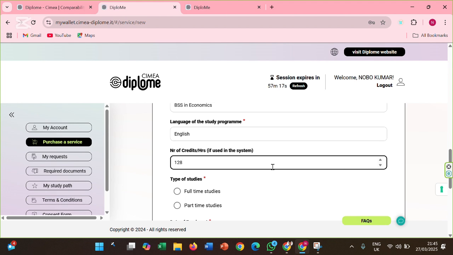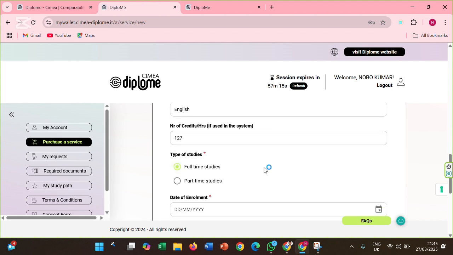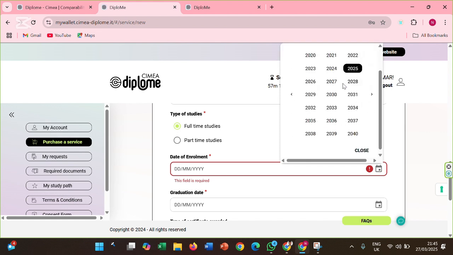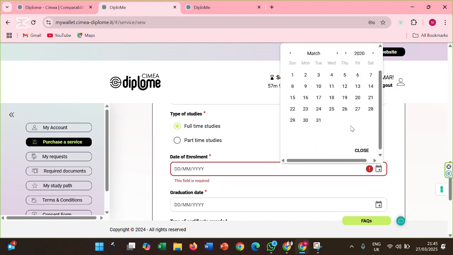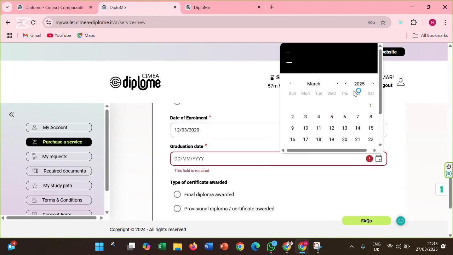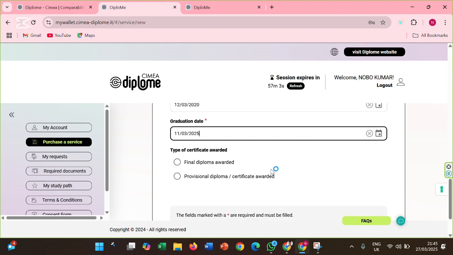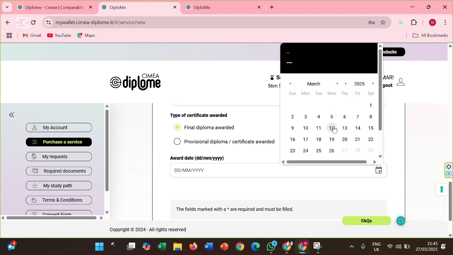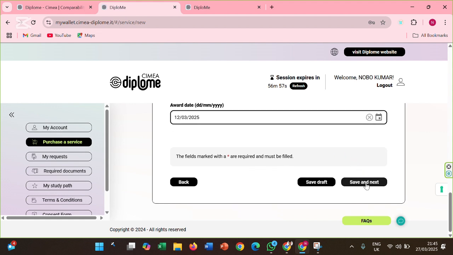Select the type of studies, example, full-time, part-time. Enter your enrollment date, the date you started college. Enter your graduation date. Choose the type of certificate awarded and optionally provide the award date. This is not mandatory. Click Next.